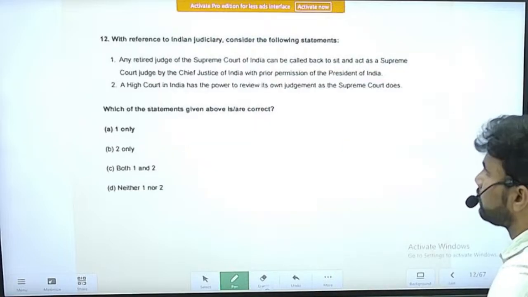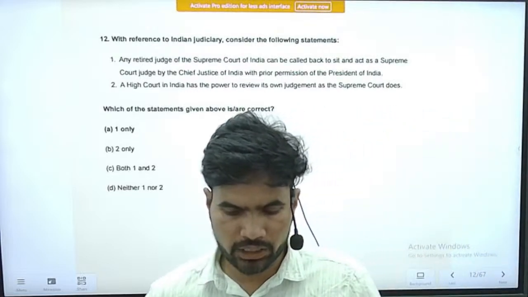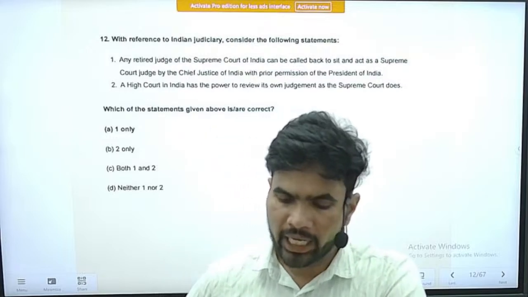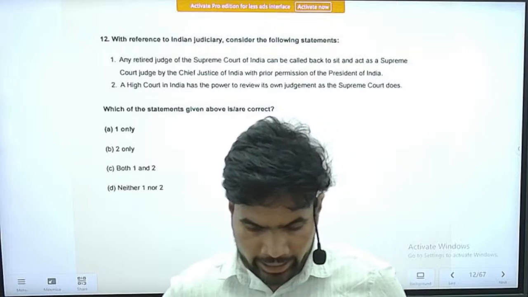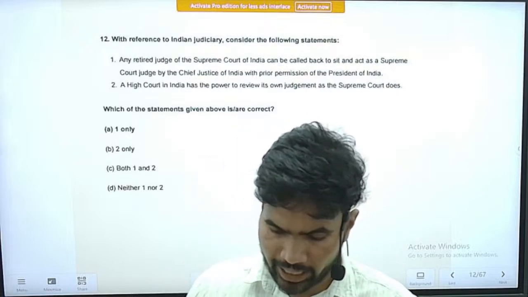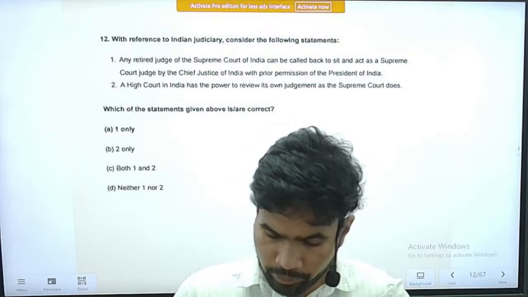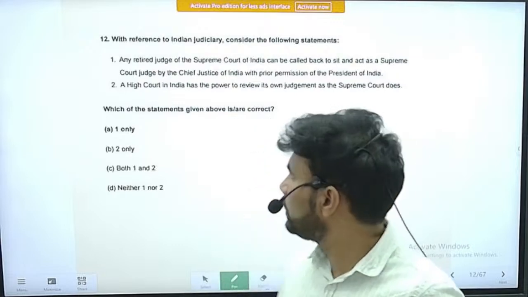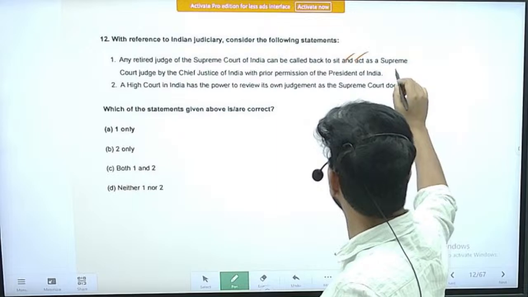Right. Next question. With reference to Indian judiciary, consider the following statements. Statement 1. Any retired judge of the Supreme Court of India can be called back to sit and act as a Supreme Court judge by the Chief Justice of India with the prior permission of the President of India. So this is a correct statement, and it is actually mentioned in the Constitution of India.